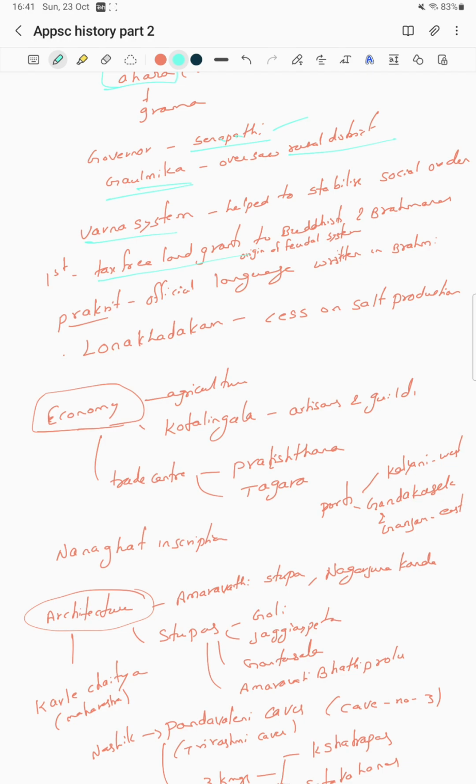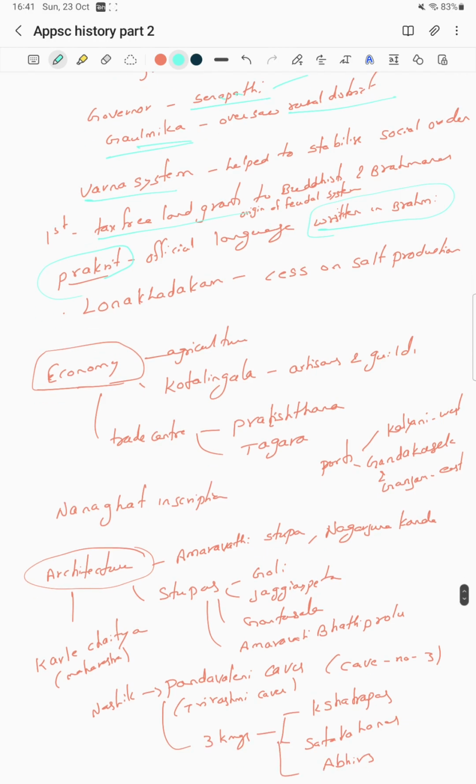What is the official language of the Satavahanas? The official language is Prakrit. Prakrit is regarded as the official language. The written script is Brahmi. We speak Prakrit, and the written script is Brahmi.